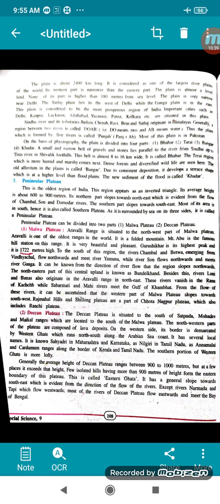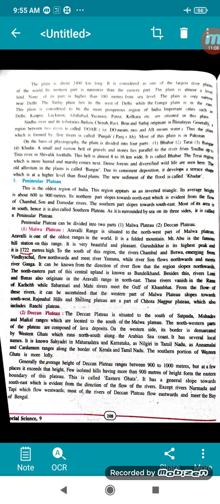On the basis of physiography, the plain is divided into 4 parts: Bhabar, Tarai, Bangar and Khadar. A small and narrow belt of gravels and stones lies parallel to the river from Sindhu up to the Tista river in the Shivalik foothills. This belt is 8 to 16 kilometers wide and is called Bhabar. The plain is divided into 4, as I told you. The first one is Bhabar.